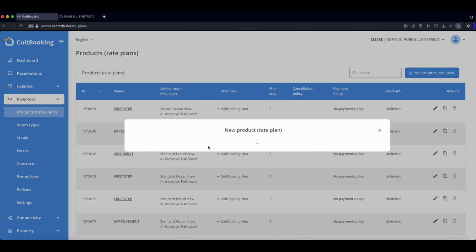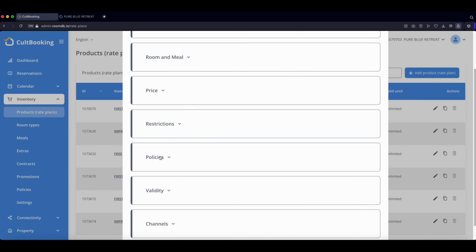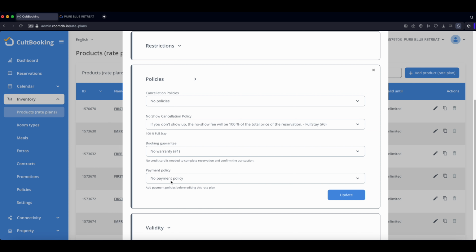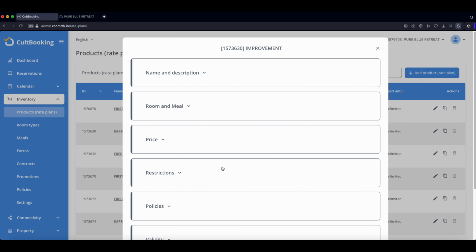We go here to the products and under policies we have to say 100% prepaid, no warranty. So we will have to save this for every rate plan of the booking engine.